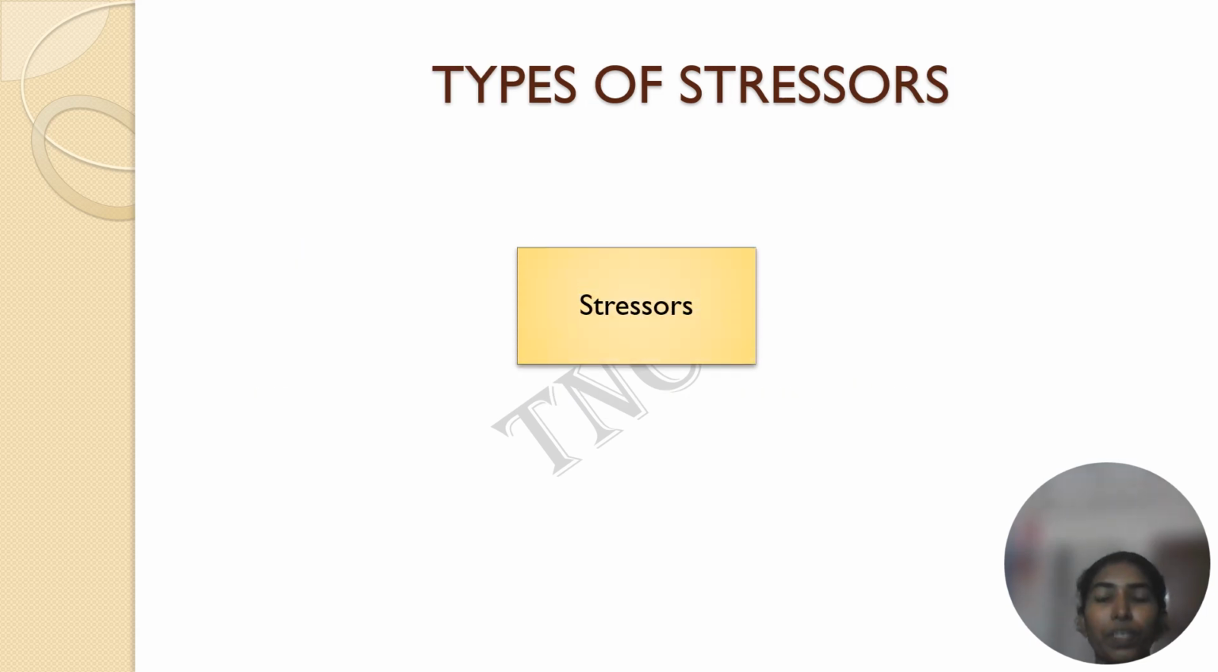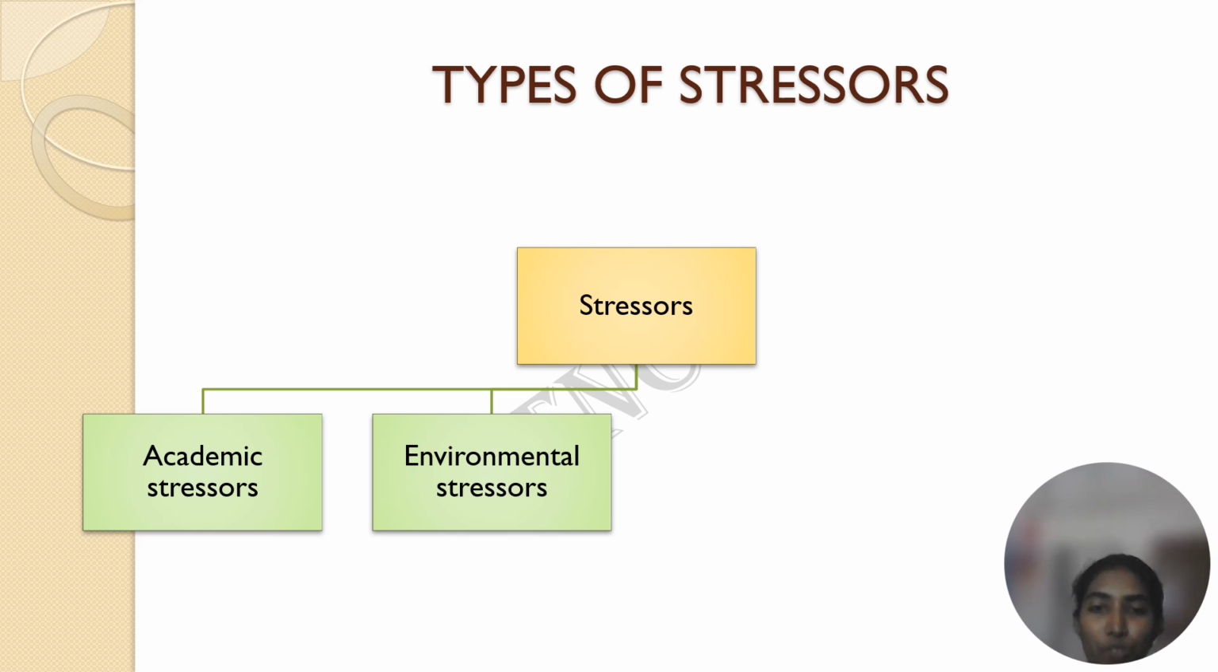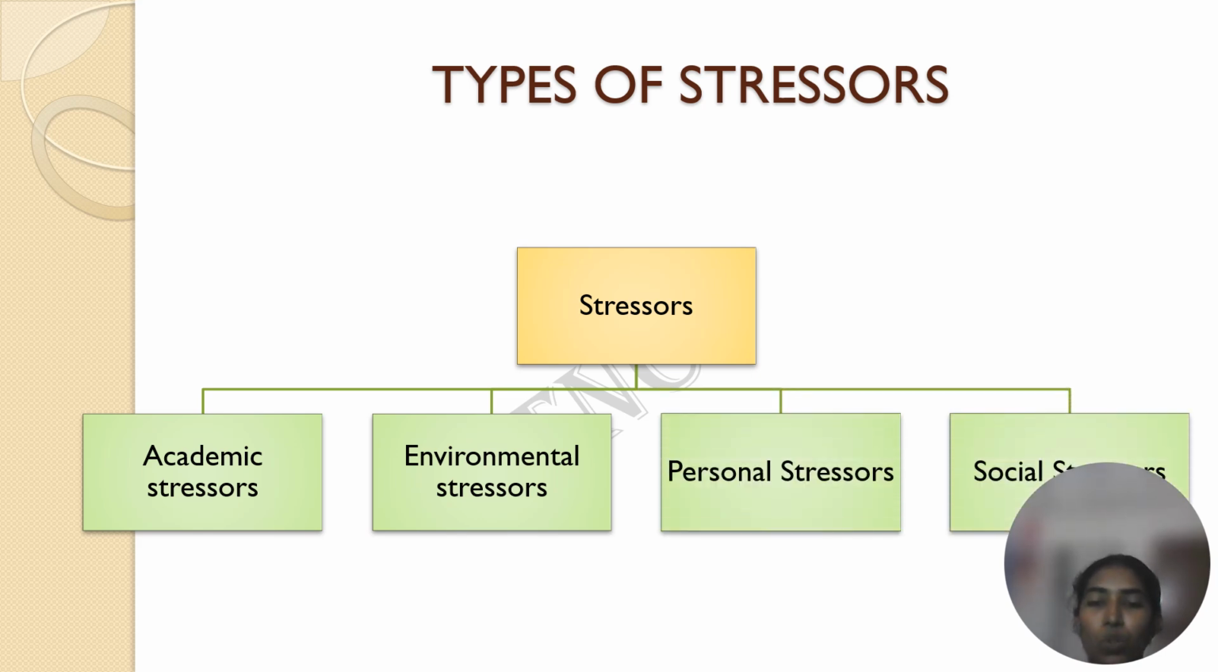There are different types of stressors: academic stressor, environmental stressor, personal stressors, social stressors. So, a stressor is a situation or an event that causes you to feel stress, and those particular stressors are classified into four different ones: academic, environmental, personal, and social stressors. So, we are going to see the examples of the various stressors.